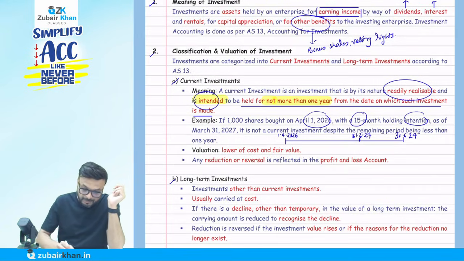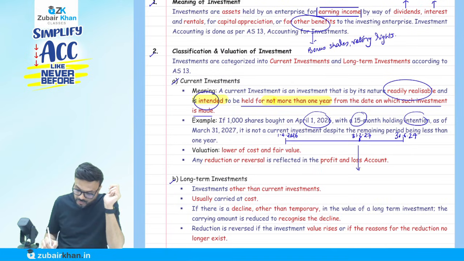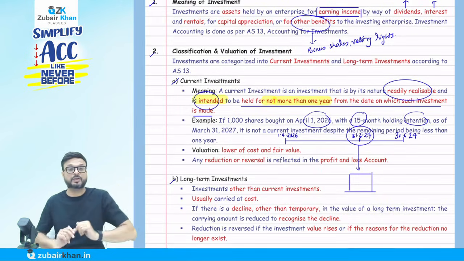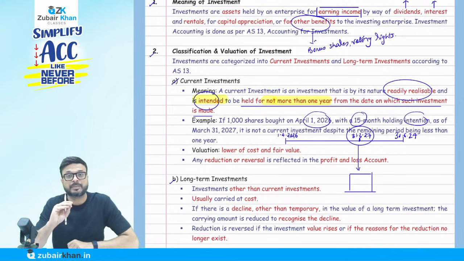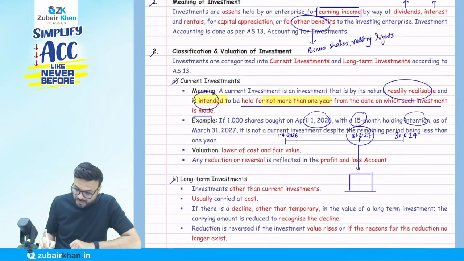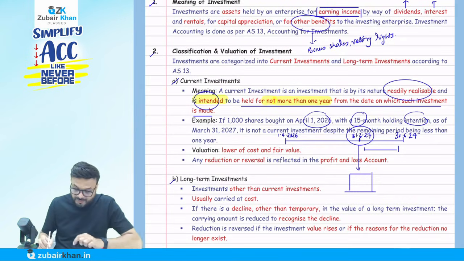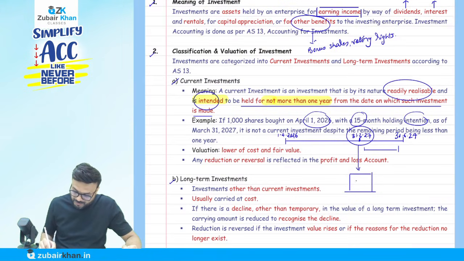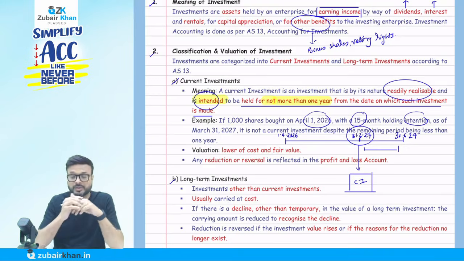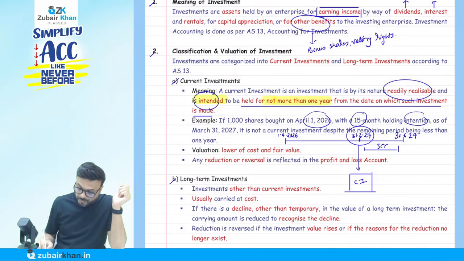What is going to happen? Now, suppose you are preparing a balance sheet that year. When you are preparing a balance sheet on the balance sheet date, which is 31st of March 2027, does it mean you will say, sir, now it is only 3 months left, so you will sell this investment and classify it as a current investment? Let me tell you, this is not a current investment. You say, no, sir, only 3 months left from the date of balance sheet.